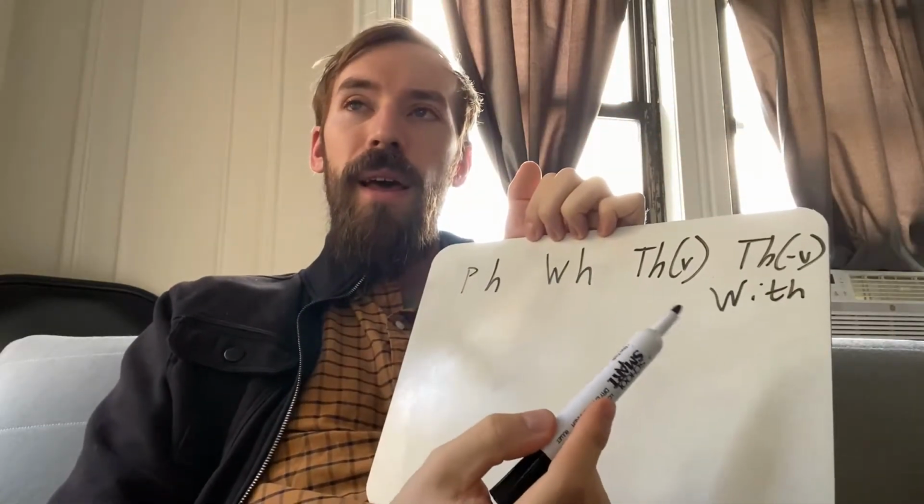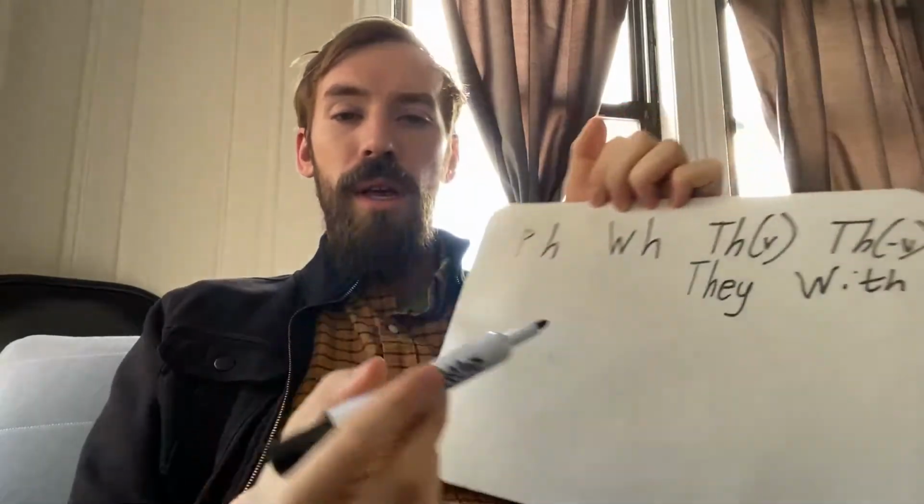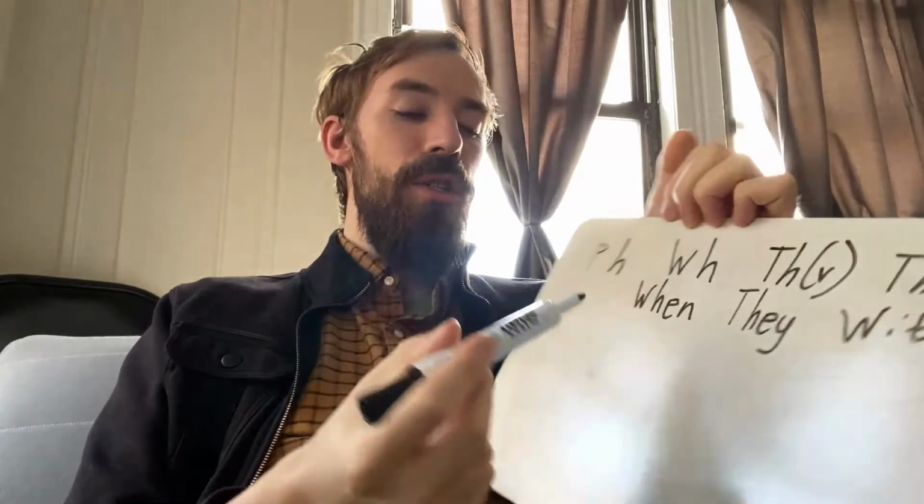With. How about they? That's the TH, but I can hear it with a voice. So it's the voiced one. They. What about when? Now it is a W sound, but when we spell it, it has the WH.